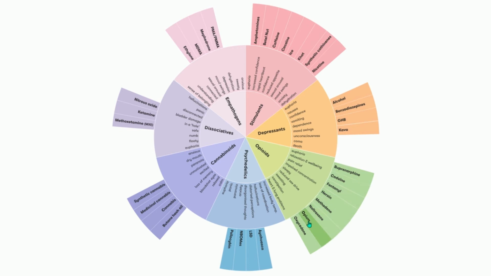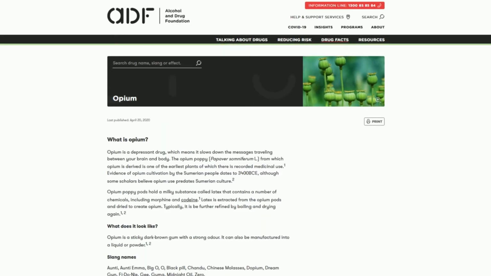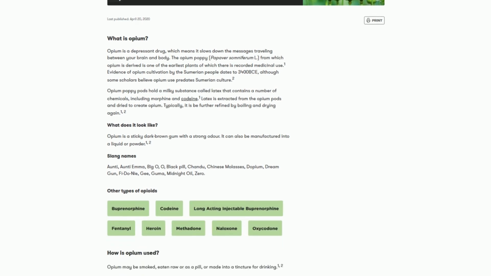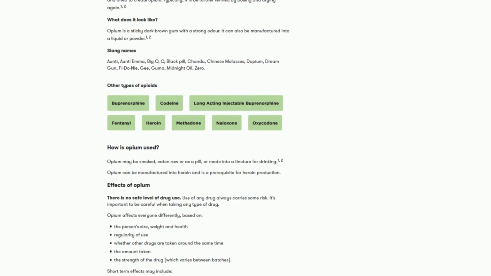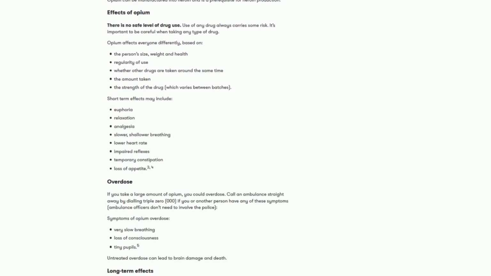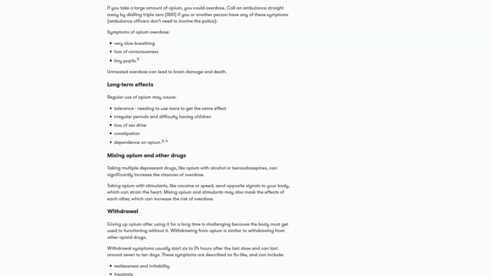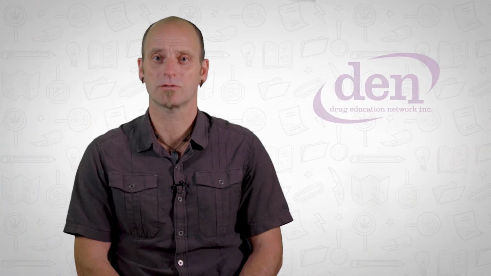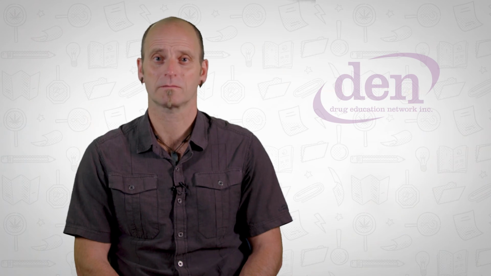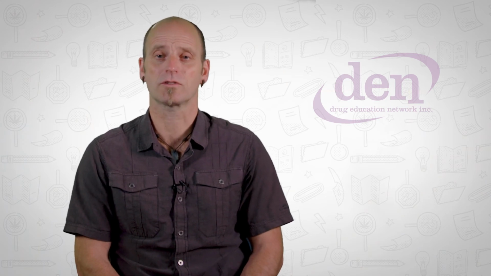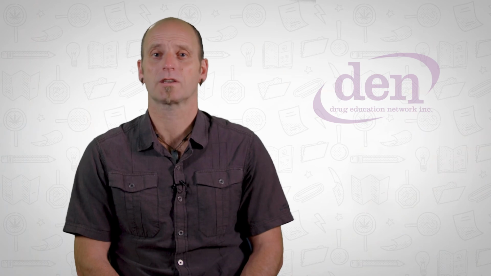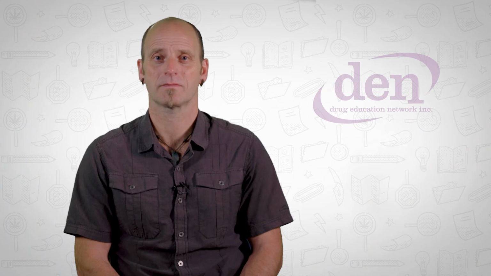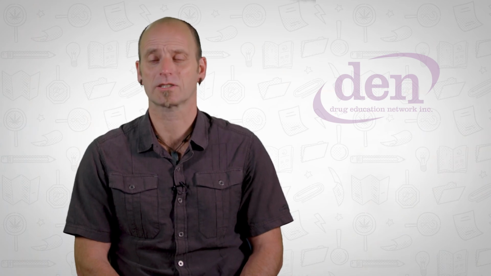For each substance on the wheel, if you click on it, you will find a description, a list of alternative names, a list of other drugs in that category, and a detailed description of the effects of that substance, including short and long-term effects, overdose risks, and withdrawal information. The site is kept up to date as new drugs emerge and as new street names for the drugs become apparent. So that's an overview of the drug wheel and the drug list. I trust that you can see how much information is in there and how easy it is to access. Now let's look at a practical application of this tool.